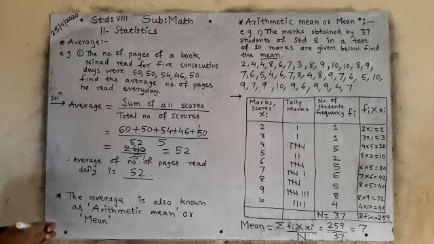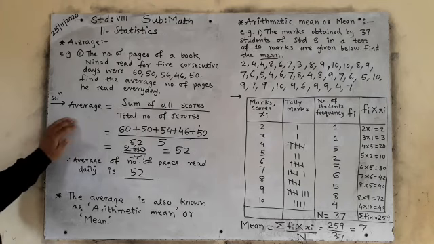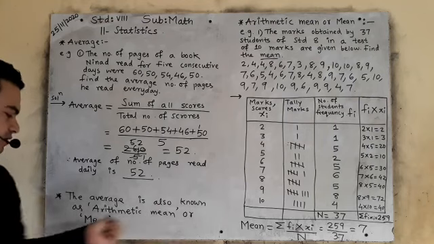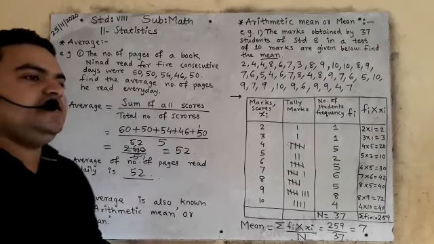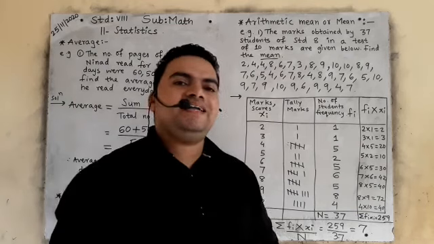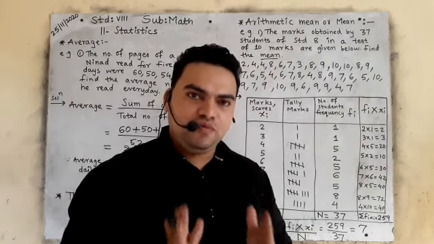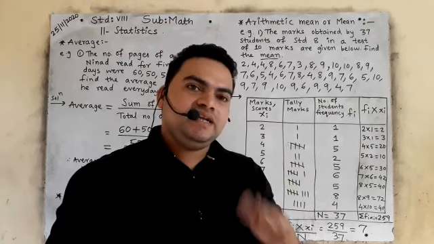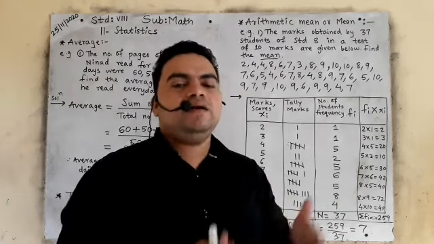So this is how we find the average. Therefore the average is also known as arithmetic mean or mean. I hope you understood. Another name of average is arithmetic mean, and arithmetic mean you can say mean only.